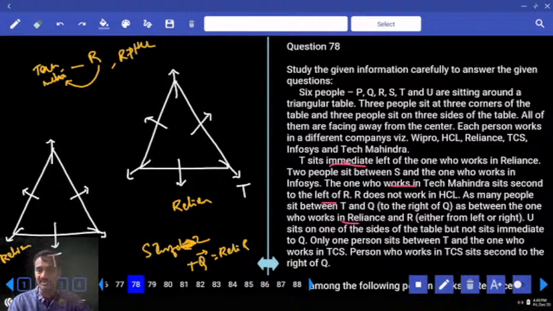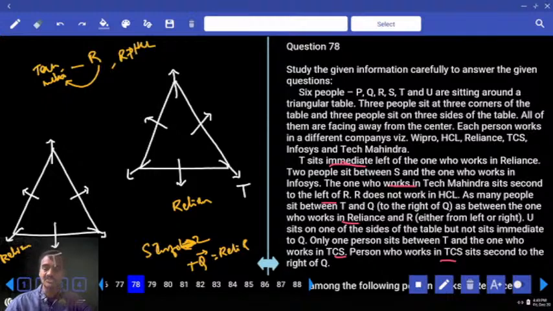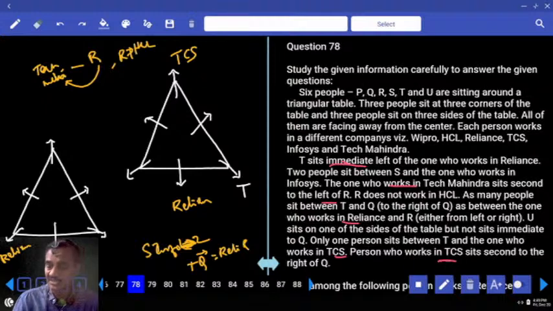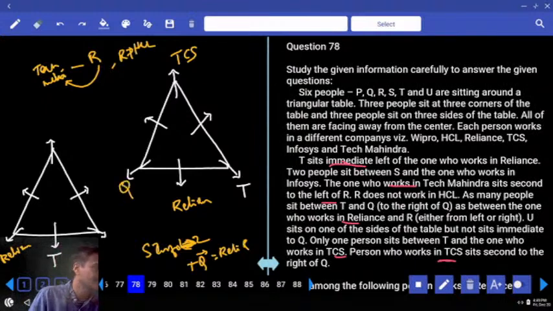And only one person between T and the one who works in TCS. T and the one who works in TCS, how many people? 1 person. And the person who works in TCS sits second to the right of Q. That means T, Q and TCS must be in alternate places. If T is here, the one who works in TCS will be here. Now 1 person between T and TCS. Then the person TCS sits second to the right of Q, so Q will be here. And again here, T, this person is TCS and this person will be Q.